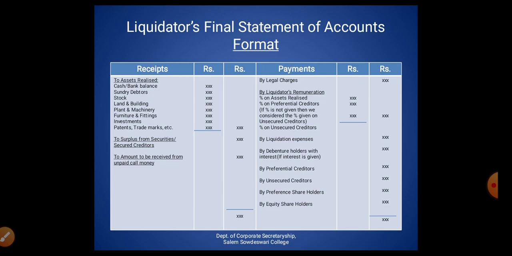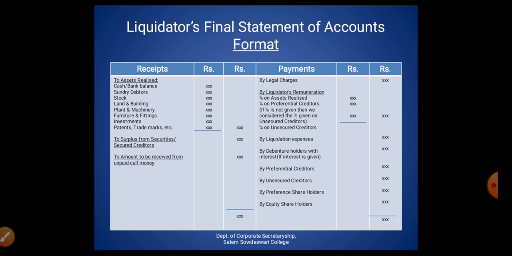In this format, there are two sides. On the debit side we have receipts, and on the credit side we have payments. On the receipt side, first, assets realized. The assets that have been realized, at the book value, should be entered here. After that, we need to enter surplus from secured creditors. After that, if there is any uncalled money or unpaid money received for shares, it should be entered here. These three combined together are known as receipts.